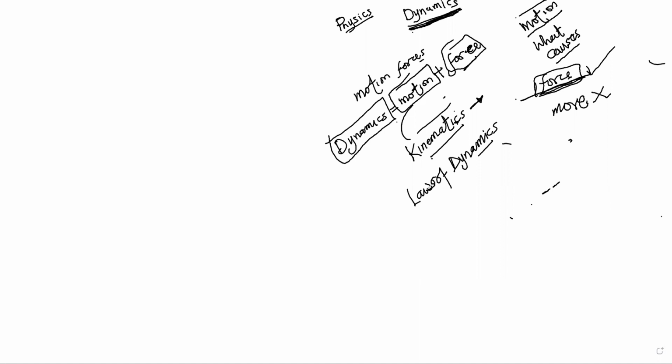Like I said, Sir Isaac Newton believed that a body moves and only a force can make a body move. He also said that if a body will stop moving, only a force can make it stop as well. These are things you have to recognize in dynamics.